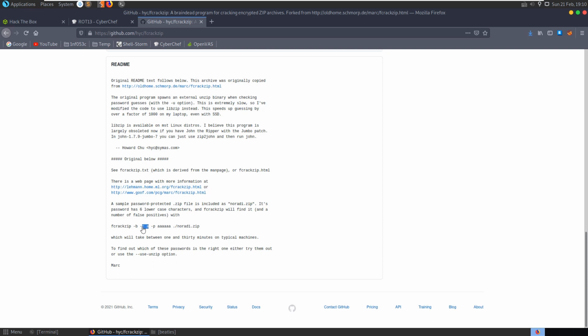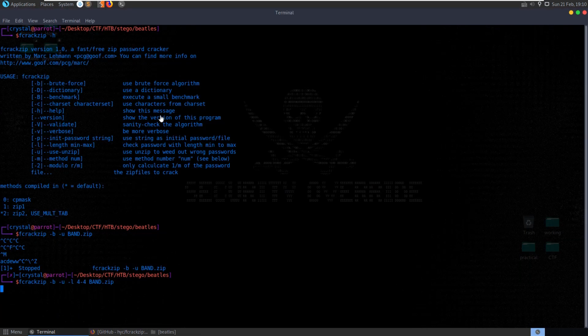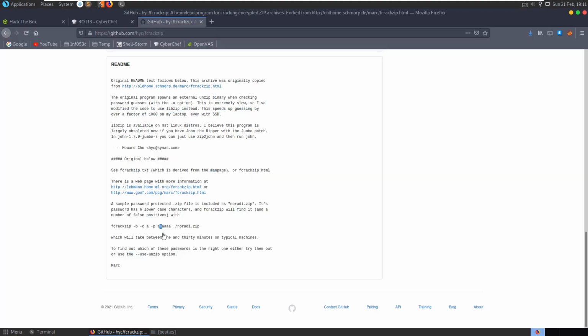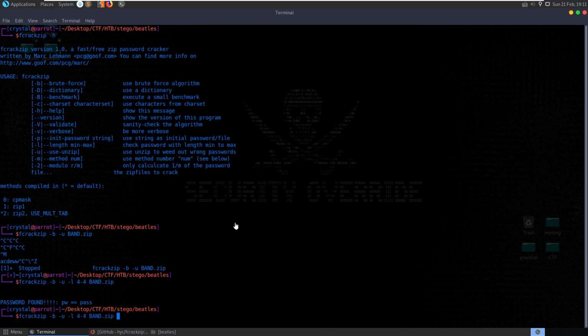So they've selected character set as a, for alphanumeric I'm guessing, lowercase characters then, and they've done -p as the initial password string. Okay, so that will take 30 minutes on typical machines. Oh, I found the password. The password was pass. Alright, so was there a quicker way to do that?